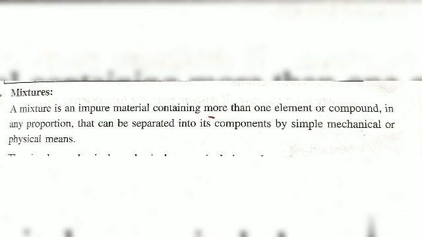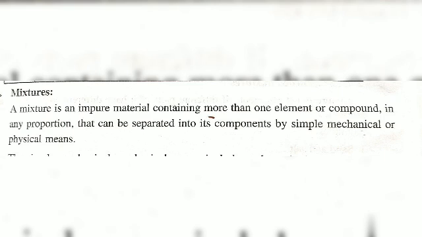So what are the substances? Like sand and common salt, sand and sugar, iron filings and sulfur, water and common salt, water and sand, water and alcohol, water and kerosene, ammonia and water. Based on this homogeneity, these mixtures are divided into two categories. What are they? Homogeneous and heterogeneous. And what is the meaning of homogeneous mixtures and heterogeneous mixtures?